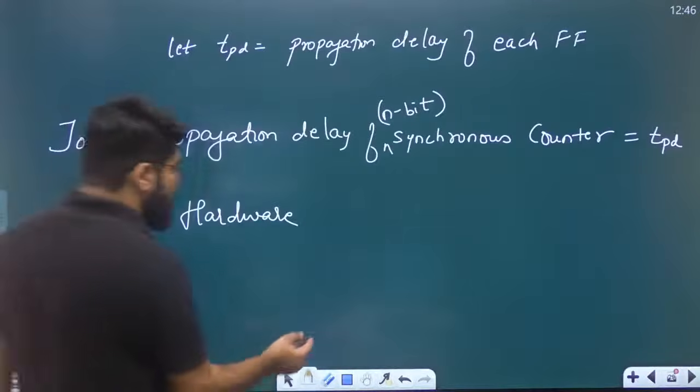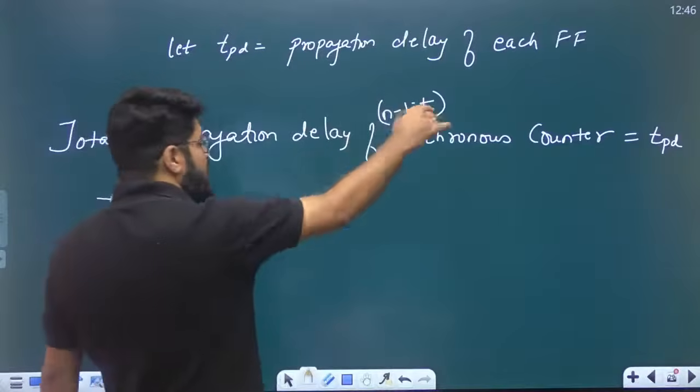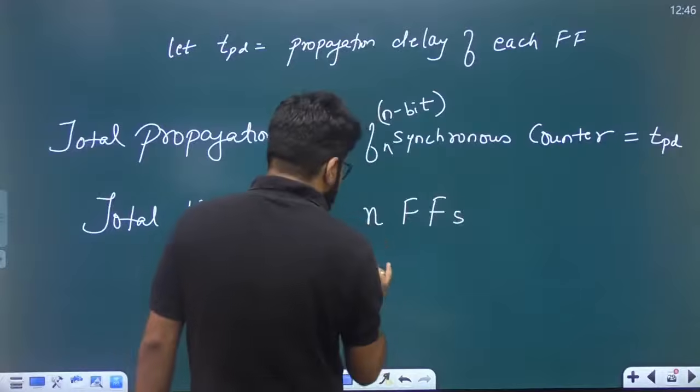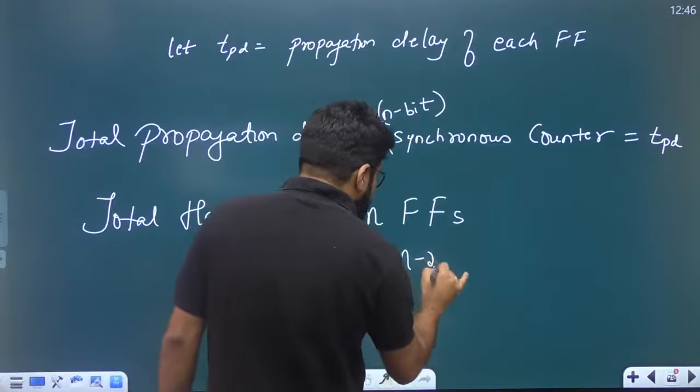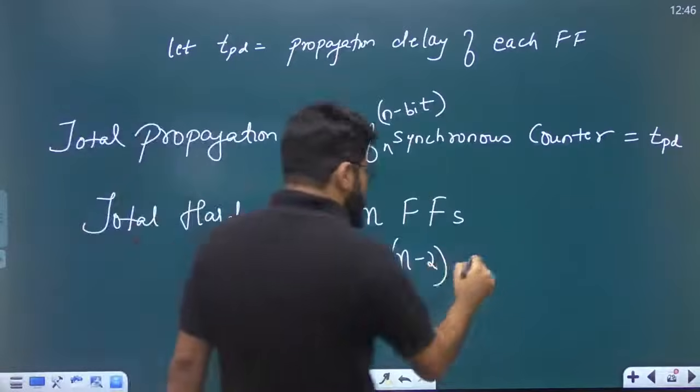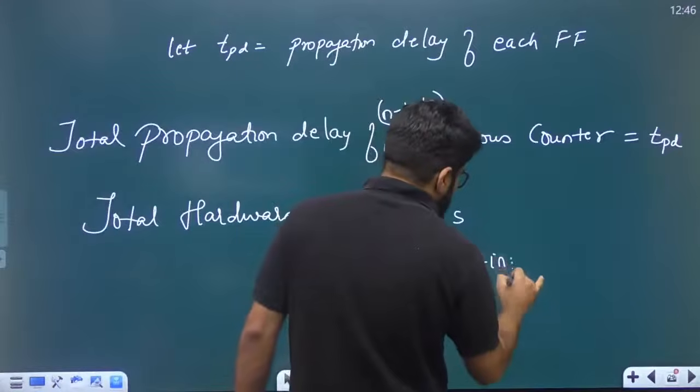So what is the total hardware? Total hardware for an n-bit counter will be n flip-flops plus n minus 2 AND gates. For 3-bit you have 1 AND gate, for 4-bit you have 2 AND gates. So it is n minus 2 two-input AND gates.